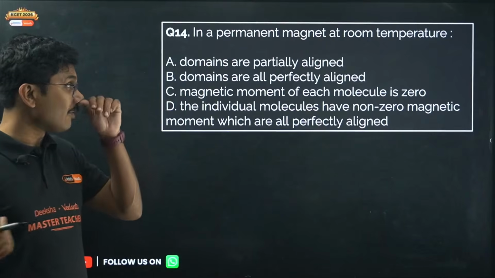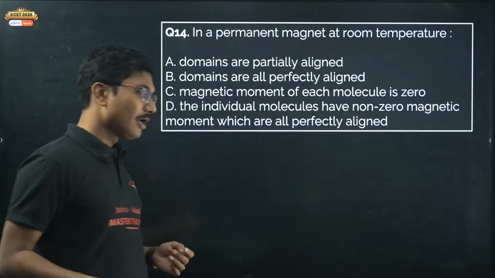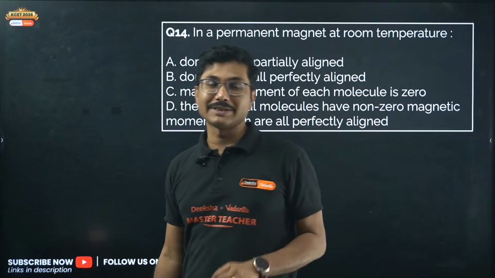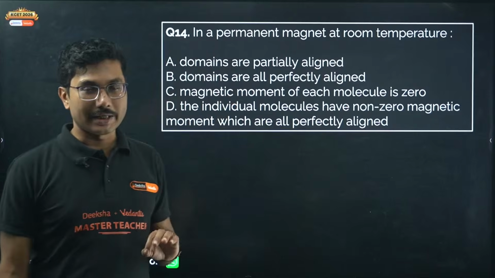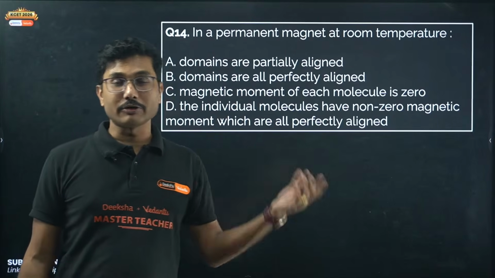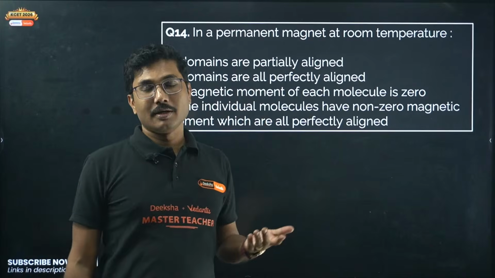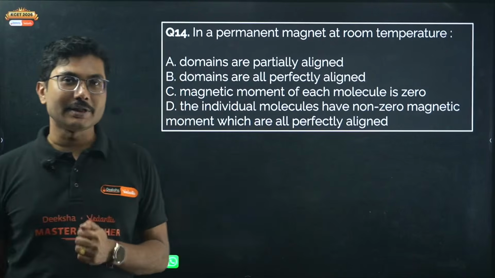There was once a question which asks: which of the following is a proof of Earth's magnetic field? One option given was northern lights and southern lights, or aurora borealis and aurora australis. Aurora borealis is happening because Earth is a magnet.